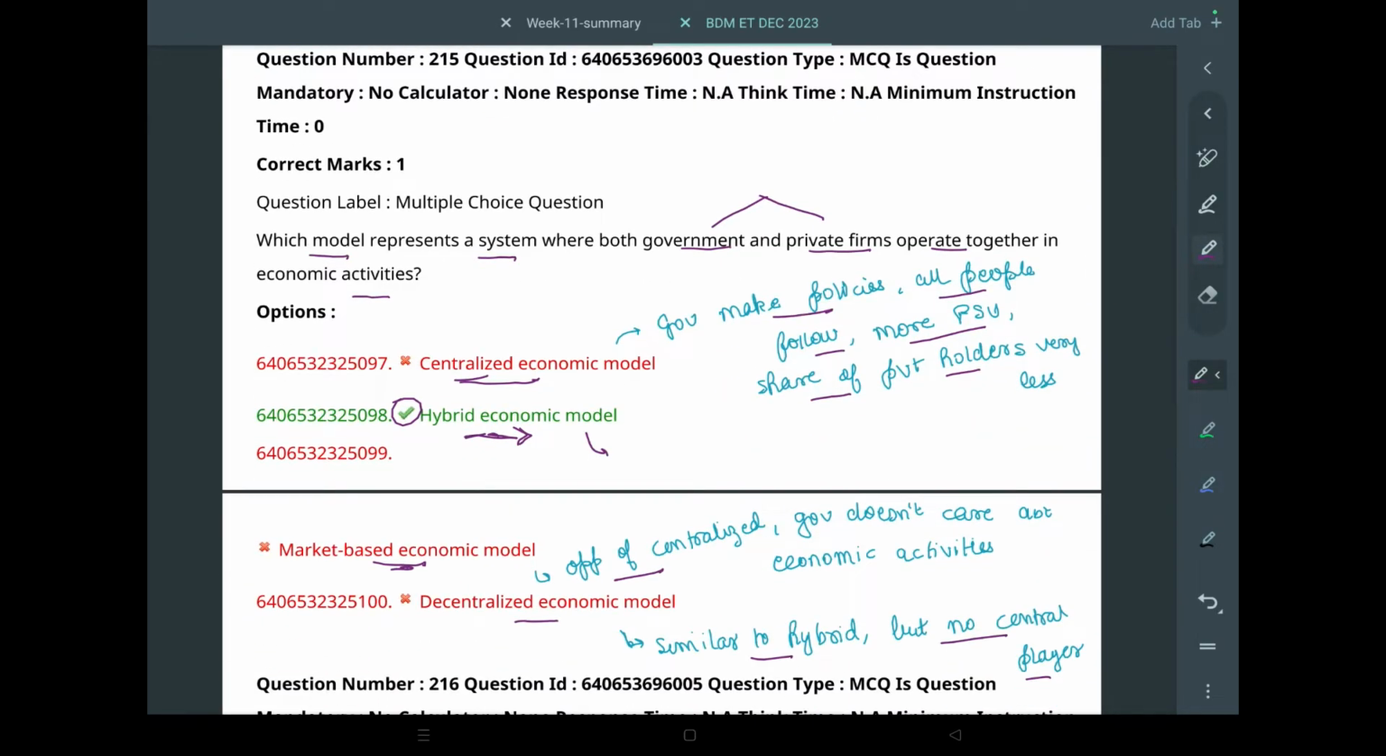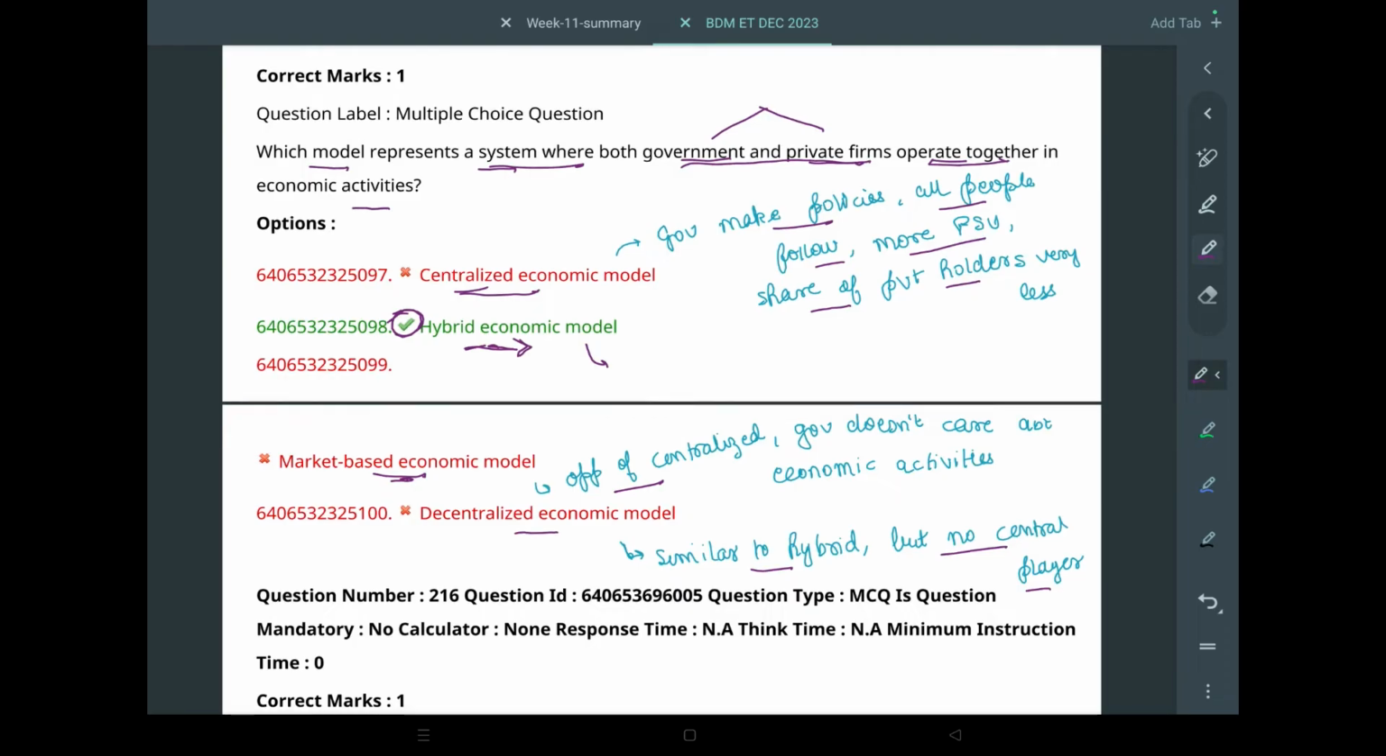Second question: which model represents a system where both government and private firms operate together? Government and private firms both operating together happens only in a hybrid economic model. I'll just give you a brief overview of the others. Centralized economic system: government makes policies, government is a central entity, and all the other firms and households follow its policies. The share value of the private holders is very less, and it has more PSUs.